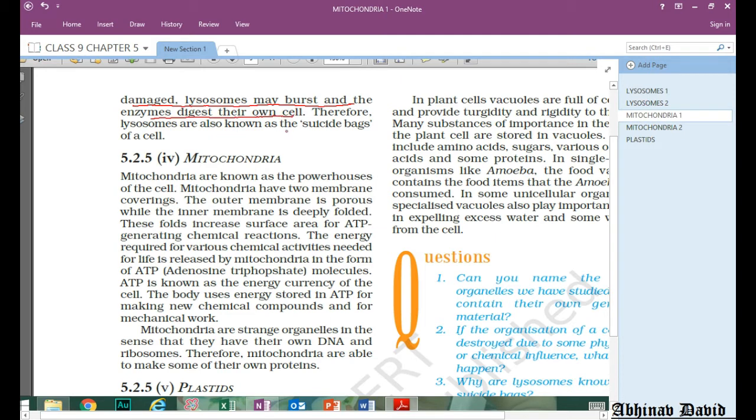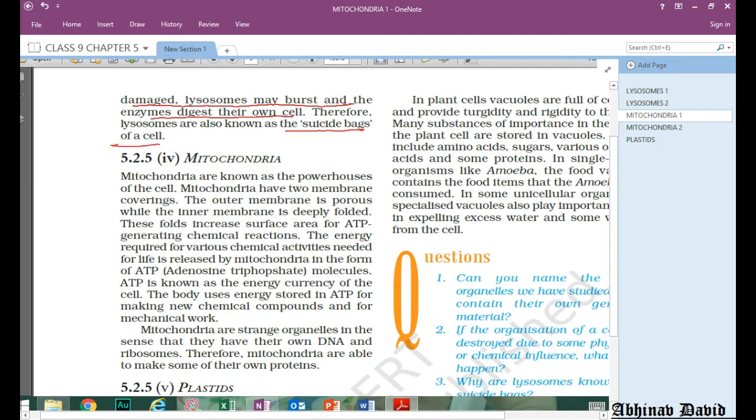Therefore lysosomes are also known as suicide bags. Why are they called suicide bags? Because whenever there is a disturbance in cellular metabolism, the lysosome may burst and the digestive enzymes can digest the working cell organelles.